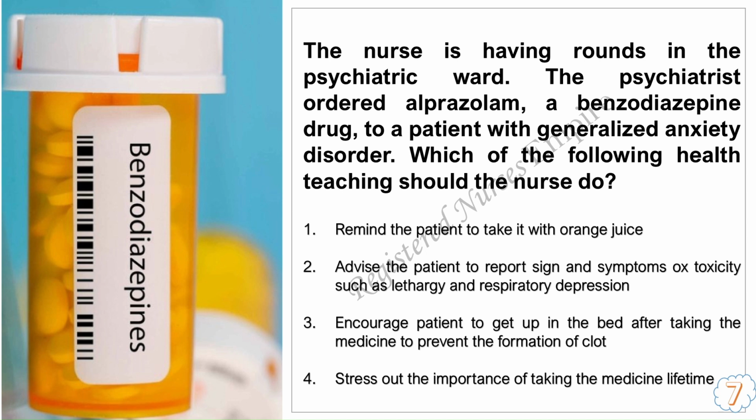The psychiatrist ordered alprazolam, a benzodiazepine drug, for a patient with generalized anxiety disorder. Which of the following health teaching should the nurse do? 1. Remind the patient to take it with orange juice. 2. Advise the patient to report signs and symptoms of toxicity such as lethargy and respiratory depression. 3. Encourage the patient to get up from bed after taking the medicine to prevent the formation of clots. 4. Stress the importance of taking the medicine for a lifetime.